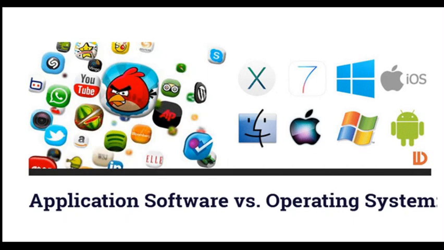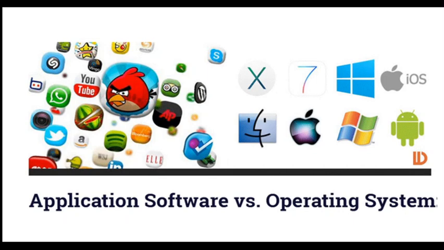So now you are very much used to these icons of application software. And here the operating system icons are given: Apple, then Windows, then Linux, then Android. So these are all icons of operating systems.